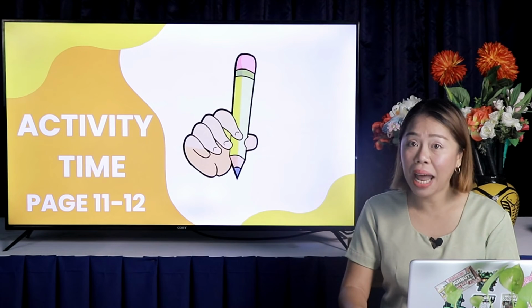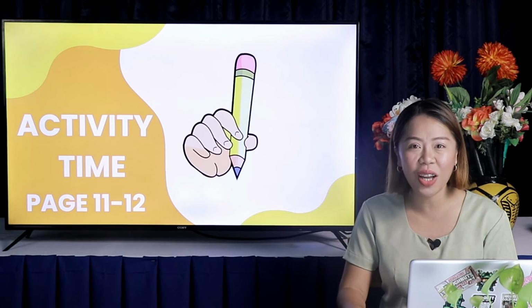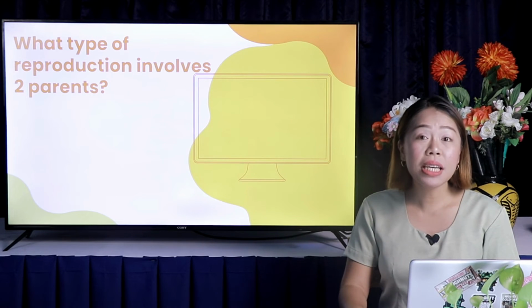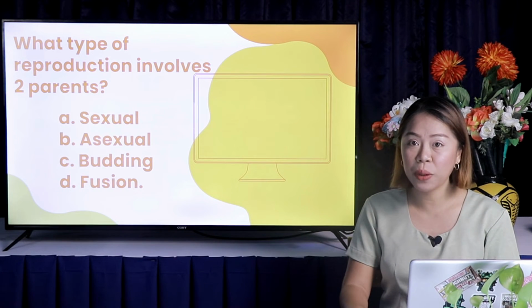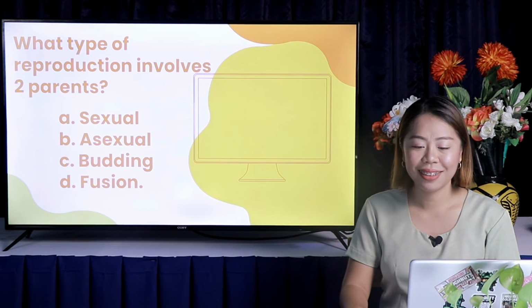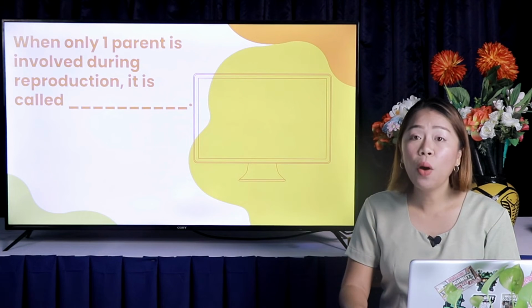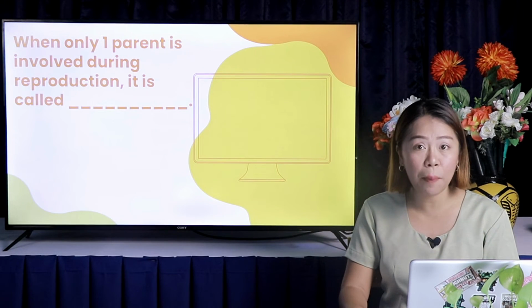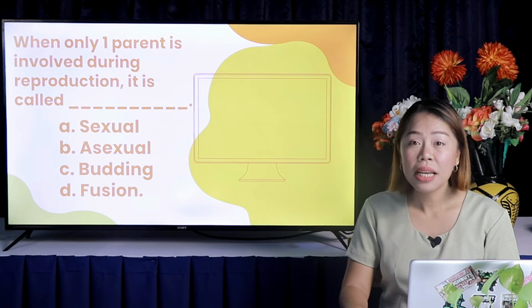Let us assess your understanding of the topic. Get your notebook and write the letter of your choice. Number 1. What type of reproduction involves two parents? Is it letter A, sexual, B, asexual, C, budding, D, fusion? The answer is letter A, sexual. Very good. Number 2. When only one parent is involved during reproduction, it is called A, sexual, B, asexual, C, budding, D, fusion?